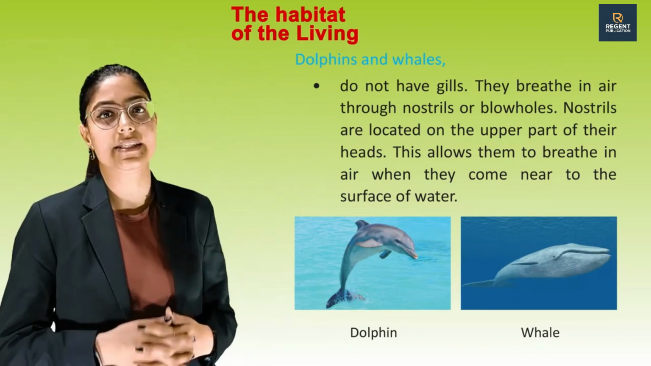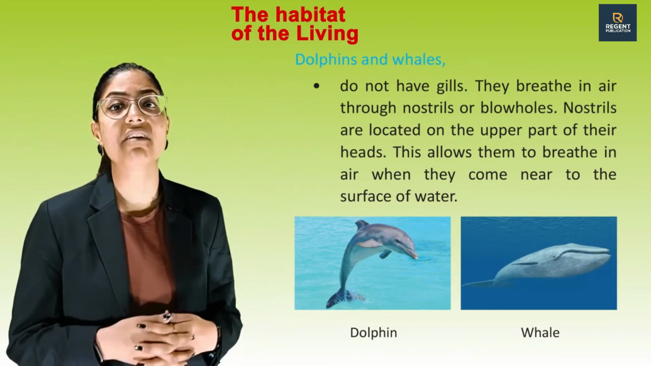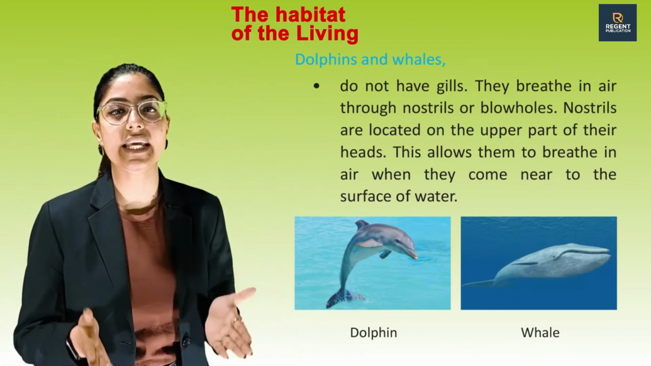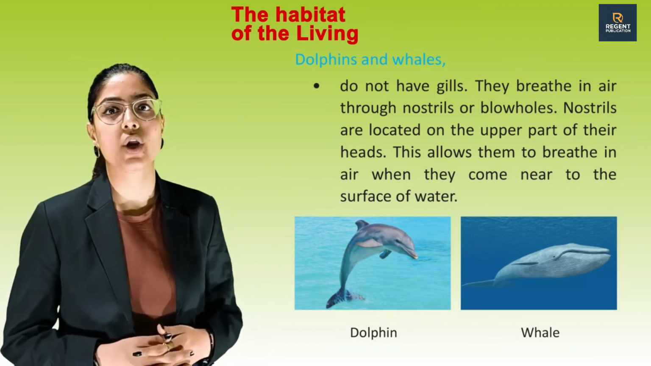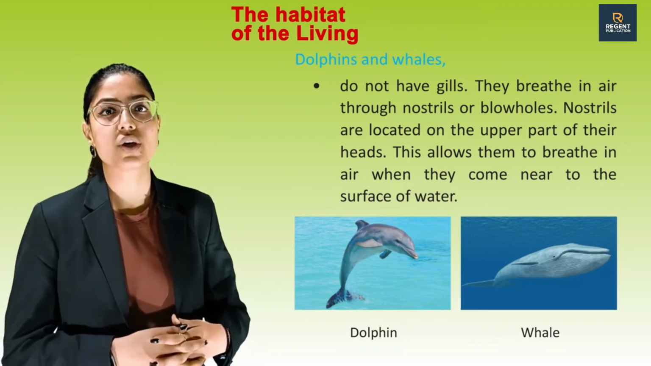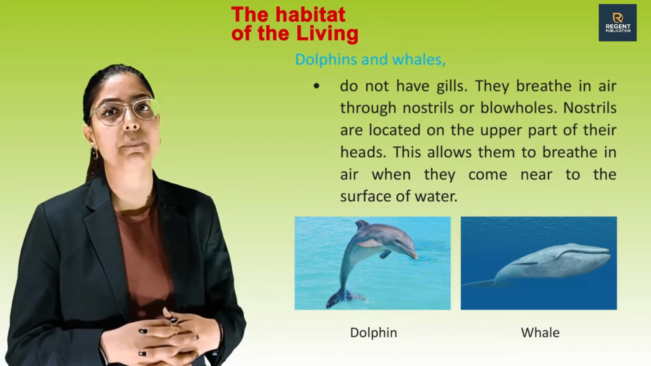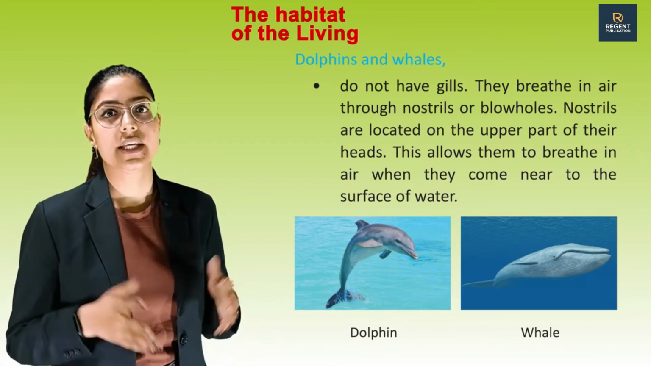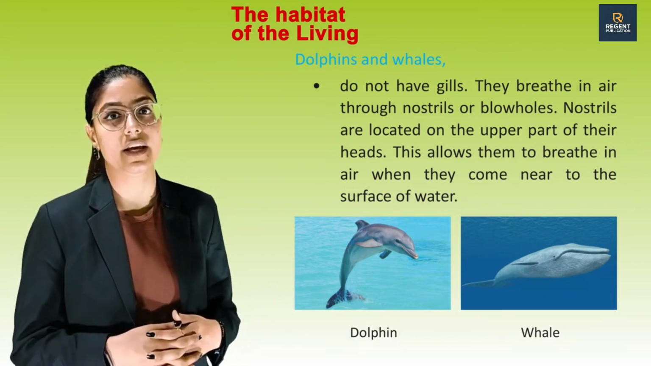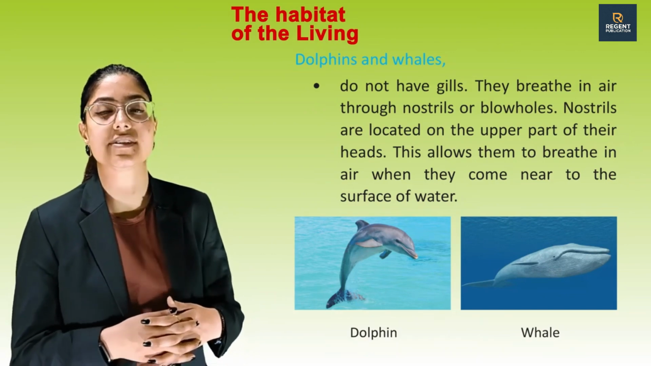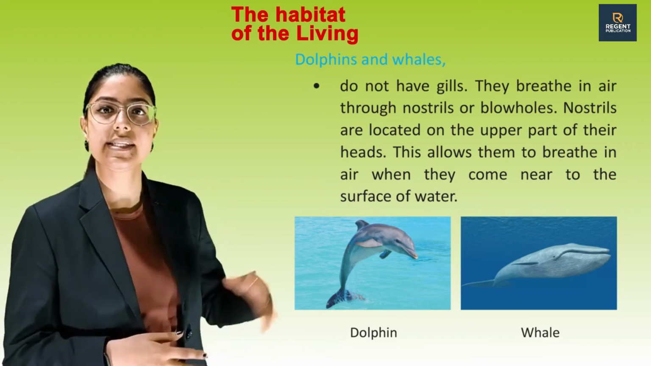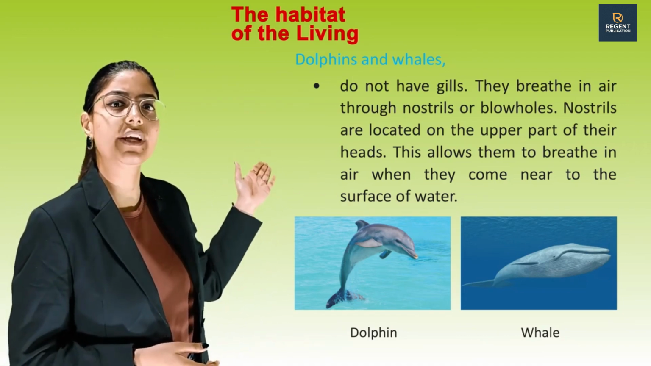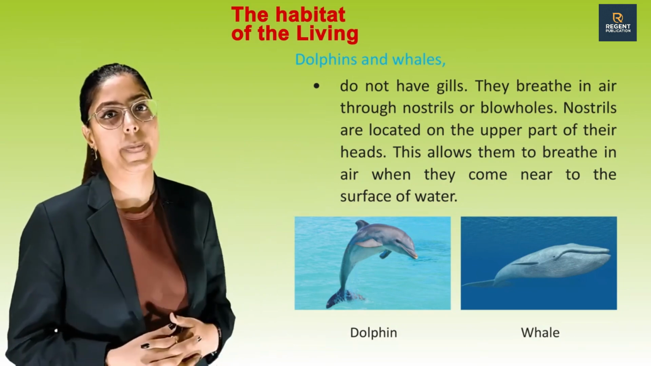Dolphins and whales do not have gills. They breathe in air through nostrils or blowholes. Nostrils are located on the upper part of their heads. This allows them to breathe in air when they come near to the surface of water. See these pictures: dolphin, whale.